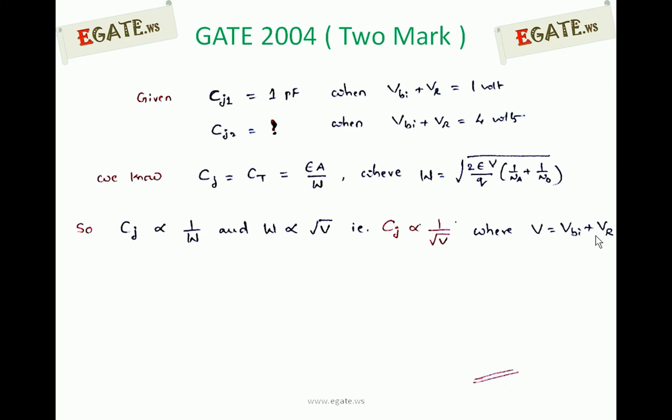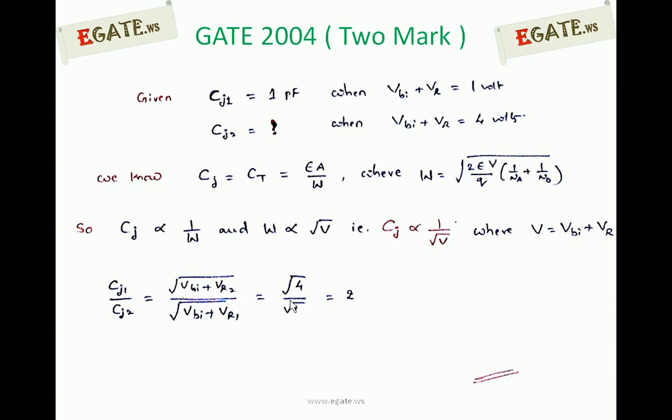Now it was given that the first case is CJ1 equal to 1 picofarad and VBI plus VR is 1 volt. Since CJ is inversely proportional to root V, we can write CJ1 by CJ2 is equal to square root of (VBI plus VR2) divided by square root of (VBI plus VR1). That is first case, second case.